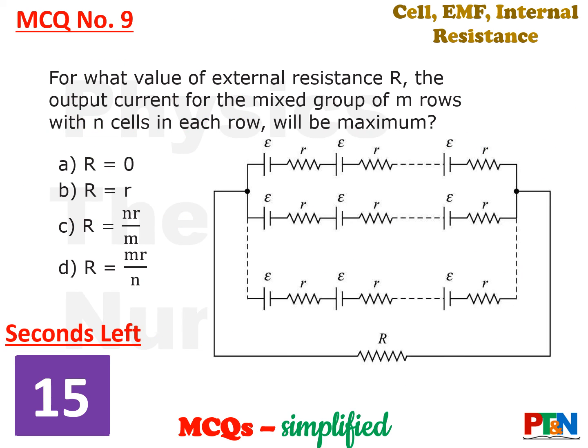Next MCQ. Again, mixed group of cells. For what value of external resistance R, the output current for the mixed group of m rows with n cells in each row will be maximum. 4 options for you, 15 seconds time for you. Your time starts now. This is a known standard value. You should not take 15 seconds here. This is a known standard value.